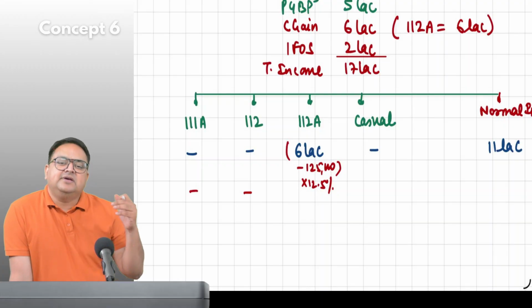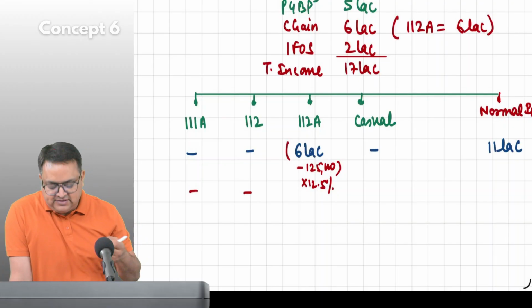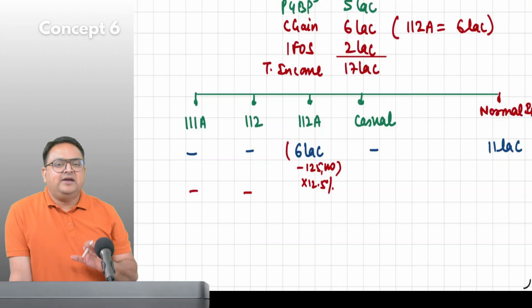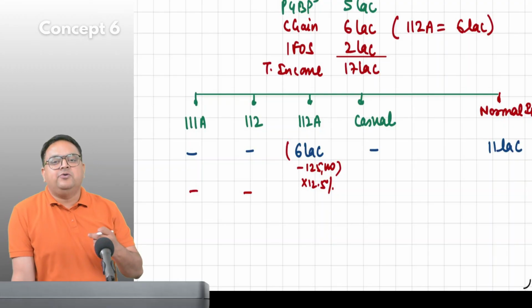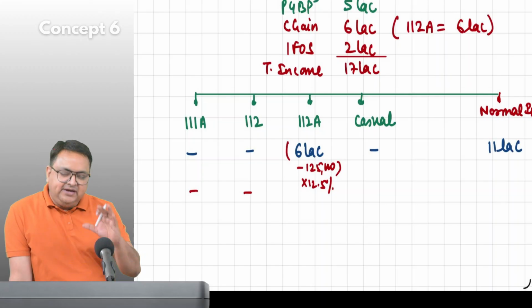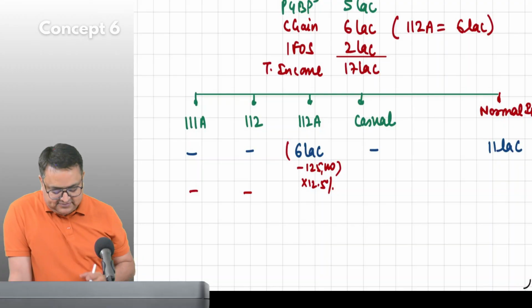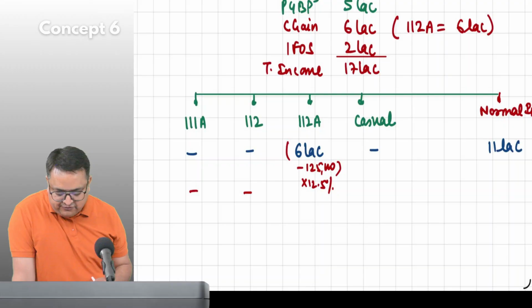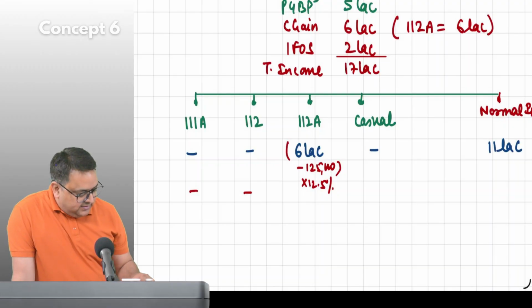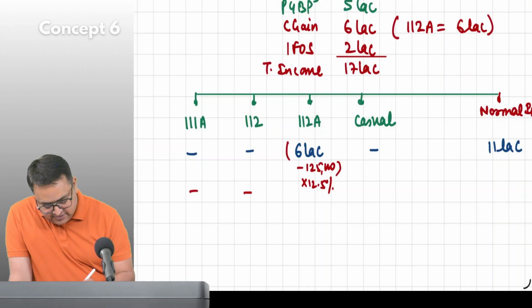Today I am just explaining how to compute the taxes. Into 12.5%, how much? 59,375.